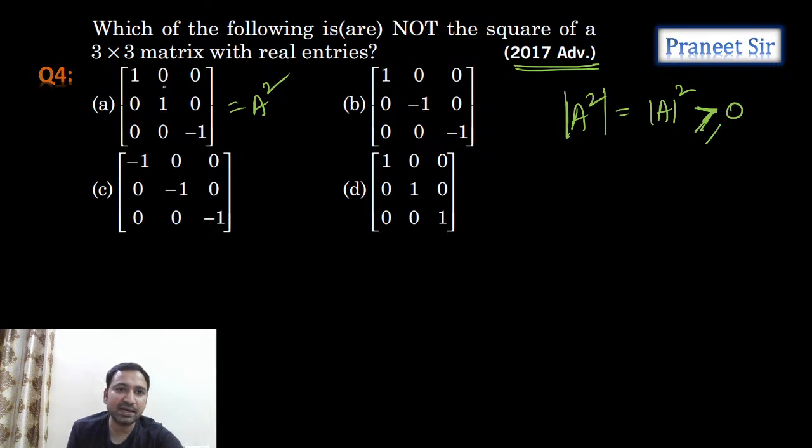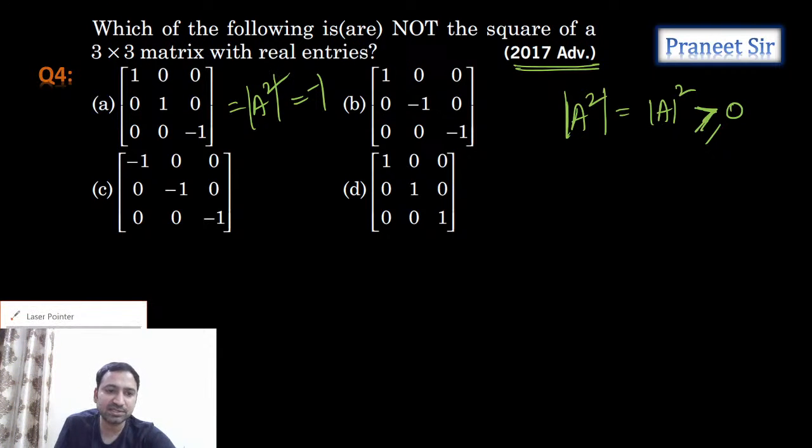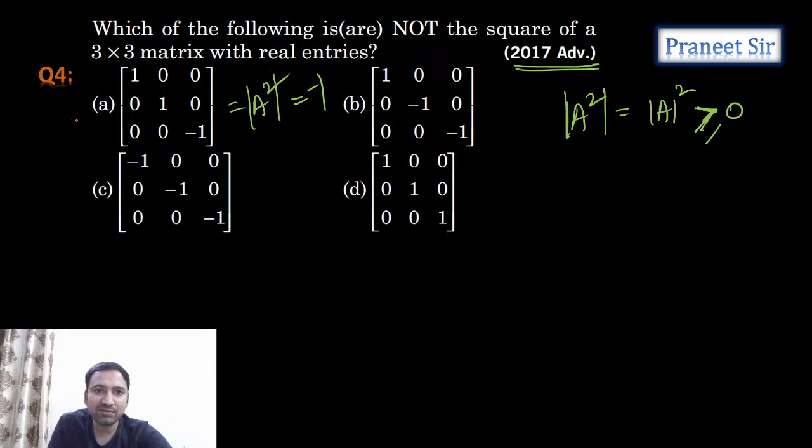But when we calculate the determinant of this, how much are we getting? Determinant of the given matrix, if you calculate, we're getting minus 1. So is it possible, guys? Determinant of a whole square, can it be negative? Not at all possible, right? So the first option is one of the matrices which is not possible to be the square of a 3 by 3 matrix, because the determinant of this given matrix is coming minus 1.